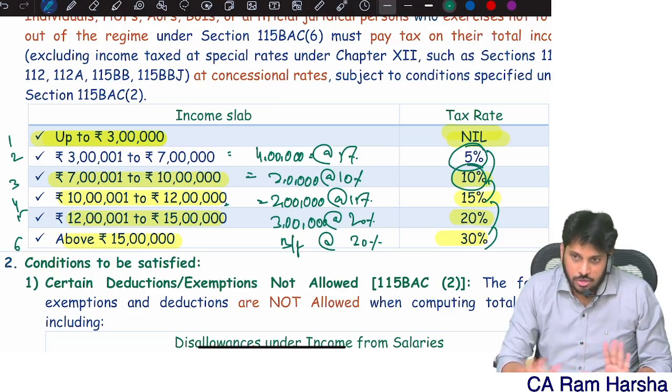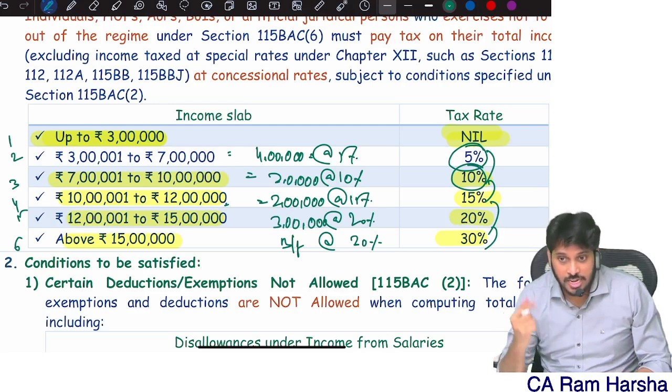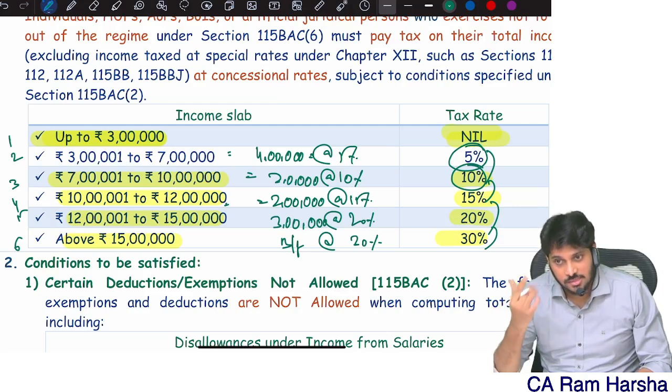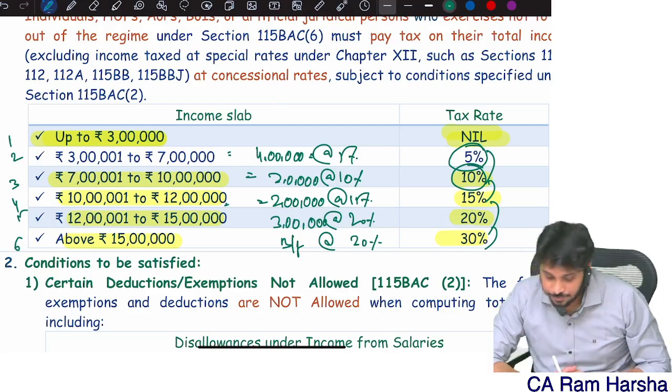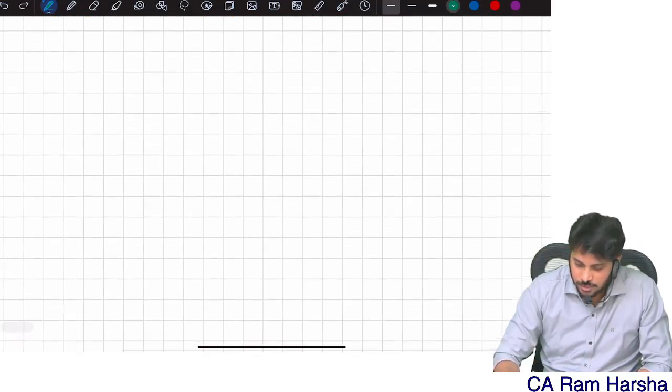These rates you need to remember. First 0 to 3, 0 tax. 3 to 7, 5%. 7 to 10, 10%. 10 to only 12 lakhs, 15%. 12 to 15, 20%. Beyond that, 30%. That's it. Clear? Now, let's compute one question here.